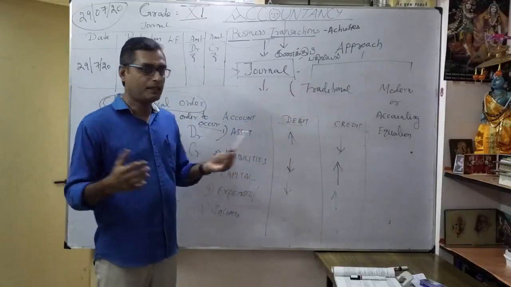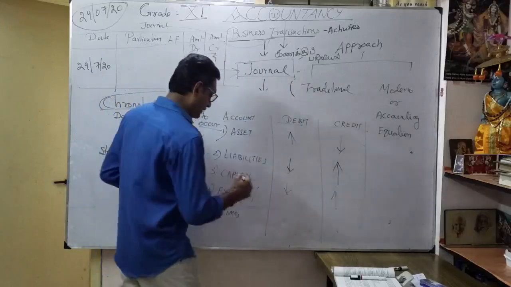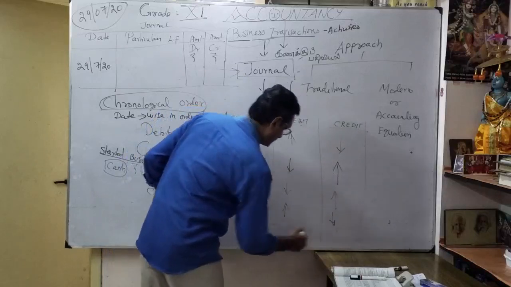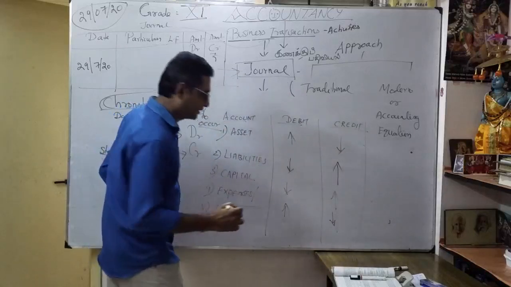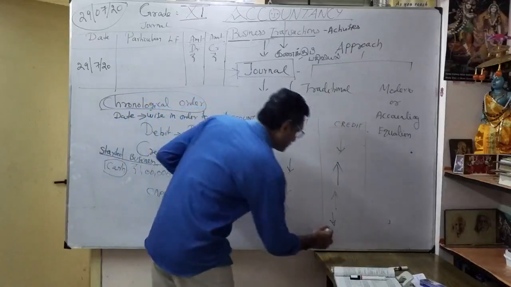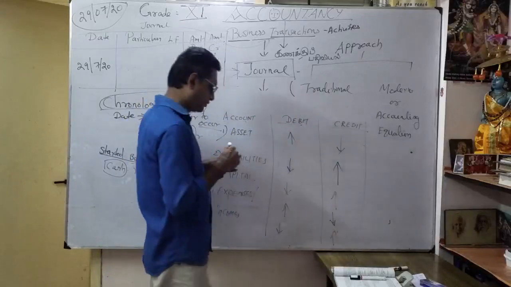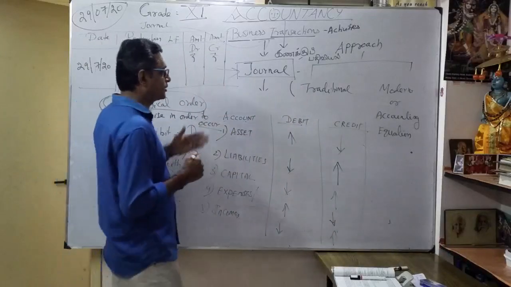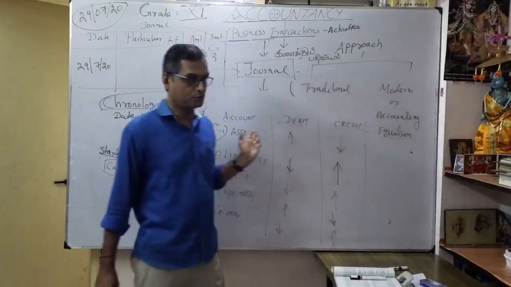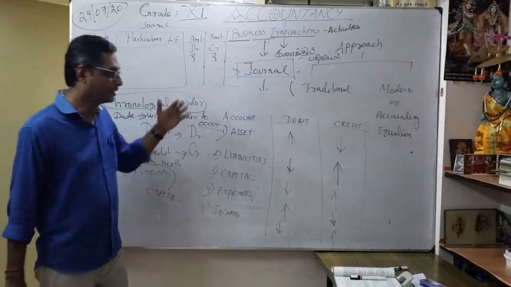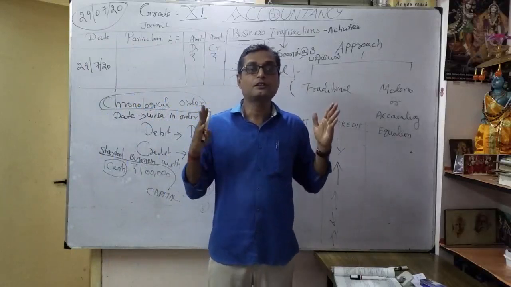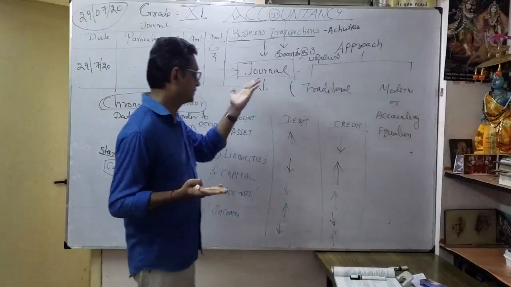Similarly, my capital. Same manner, whenever my expenses increase, I put where? Here. Okay. When my expenses decrease, I put credit side. Similarly, when my income decreases, I put debit side. When my income increases, okay, I put credit side. You understood? That's what is called the traditional approach, the modern approach, the accounting equation approach. That's what you discussed already. For that, in the last 3 or 4 videos you can do the accounting equation. The same manner as the accounting equation.